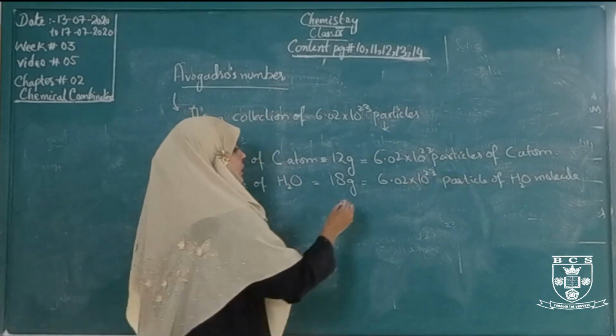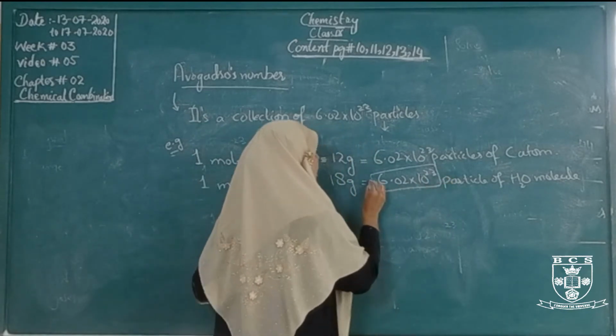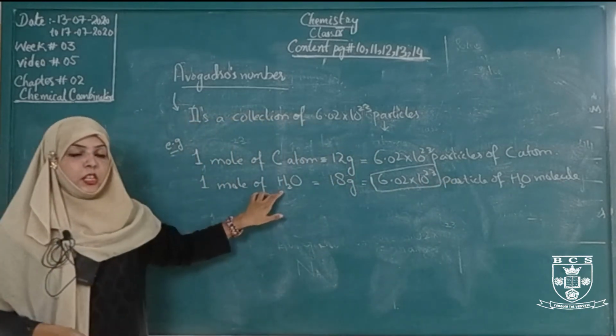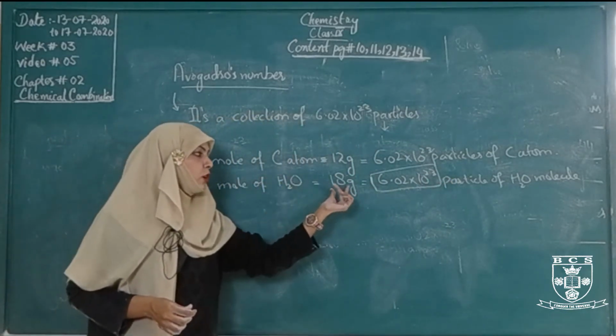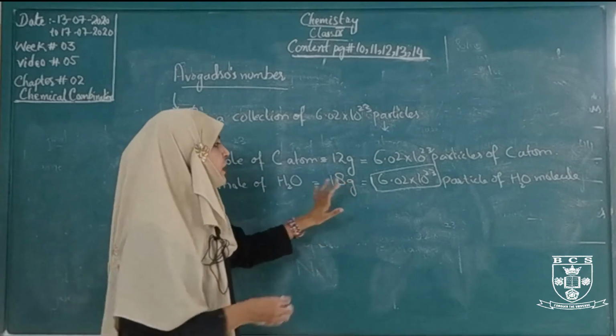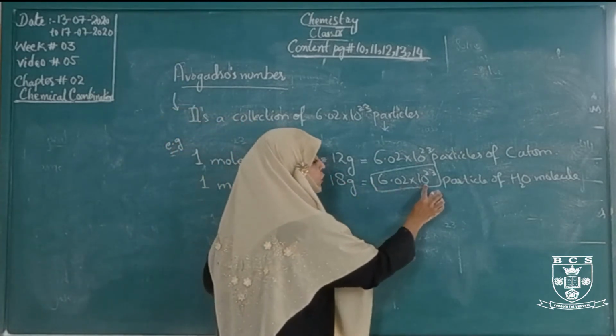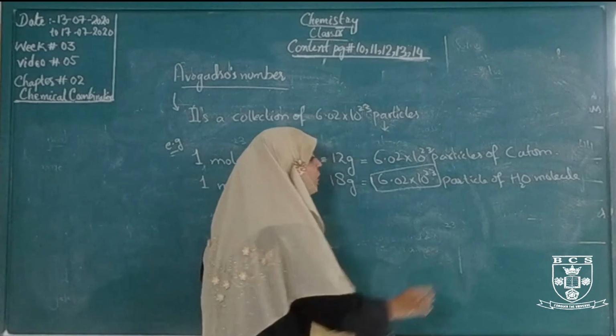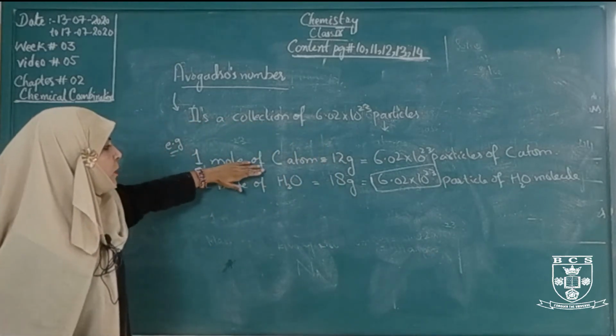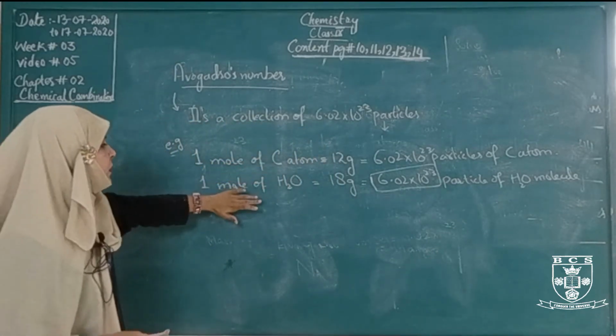These water molecules become the mass of this water. This is not the weight of one drop of water. This is the weight of 6.02 × 10^23 particles of water molecule. So we talked about the carbon atom, and now we will talk about formula units.